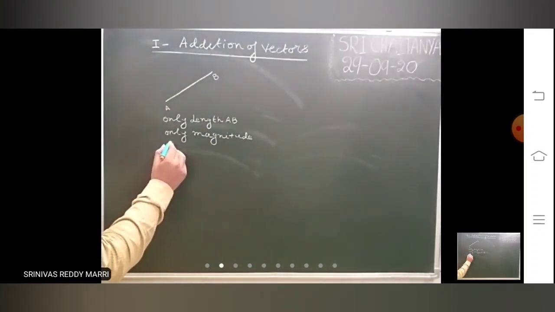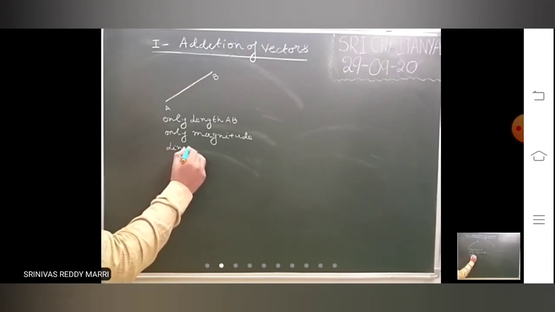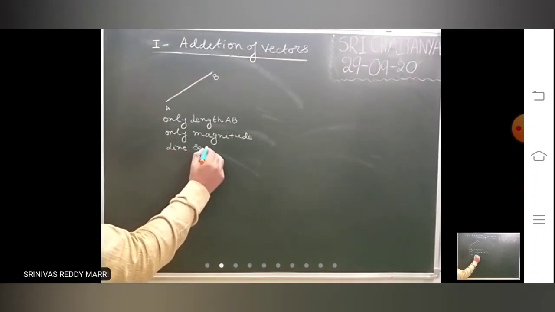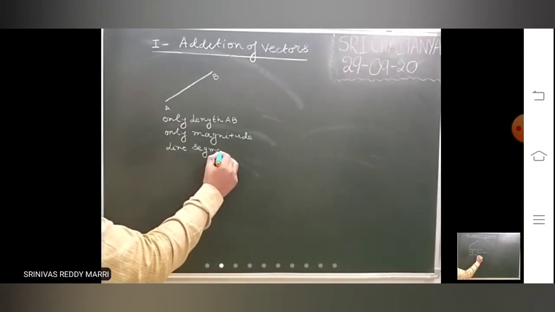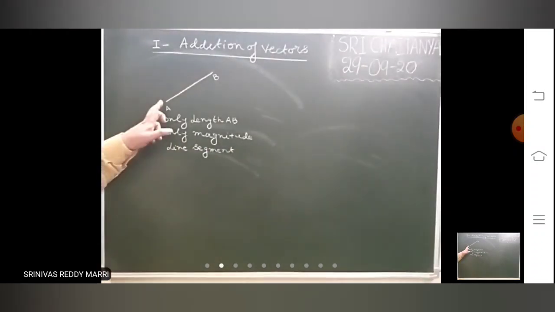So this is called a line segment. Only length is there.